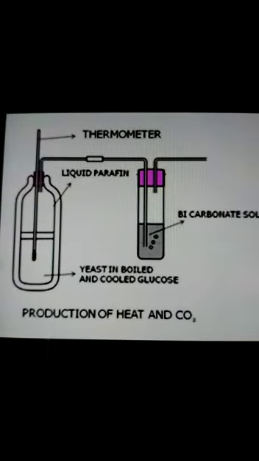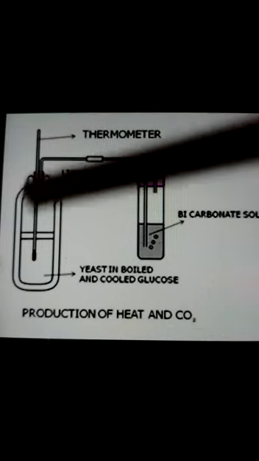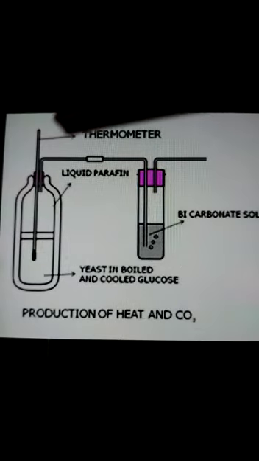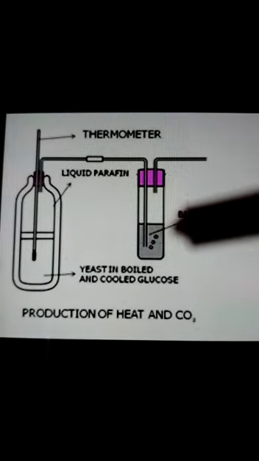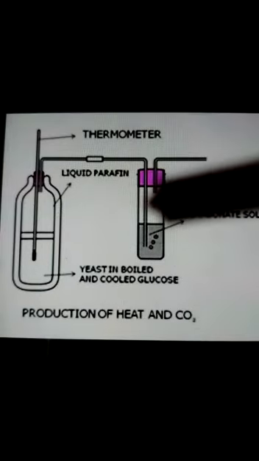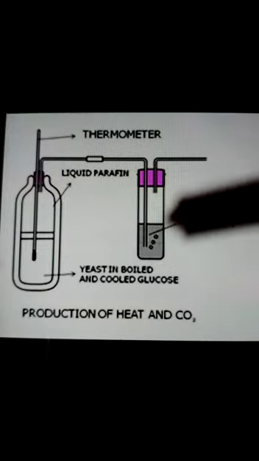So when the glucose is broken down by the yeast, energy is released, and the energy can be observed with the help of the thermometer. The temperature of the solution would increase, and the lime water will turn milky because of the carbon dioxide mixing with the lime water.